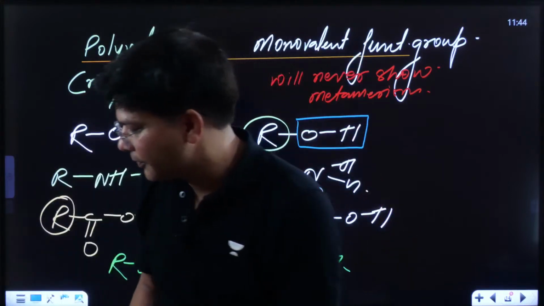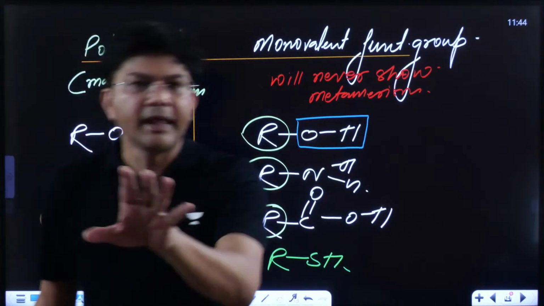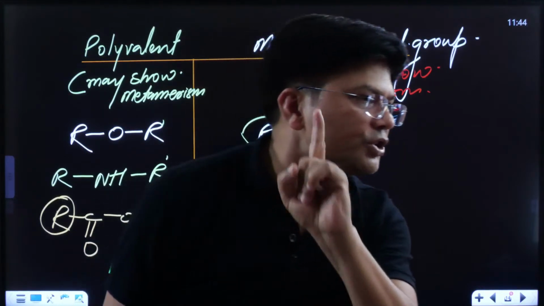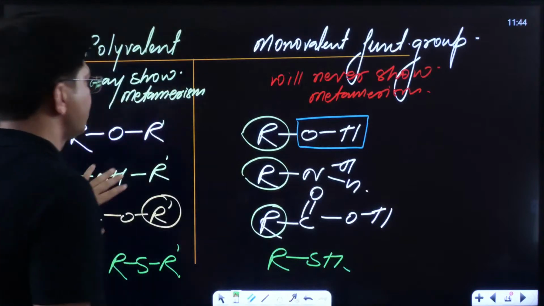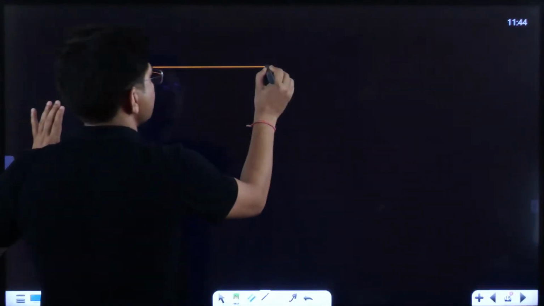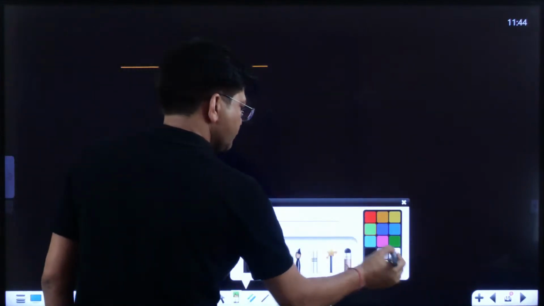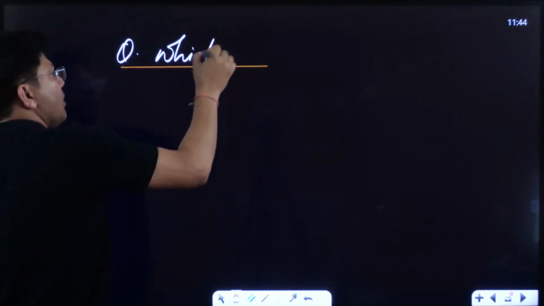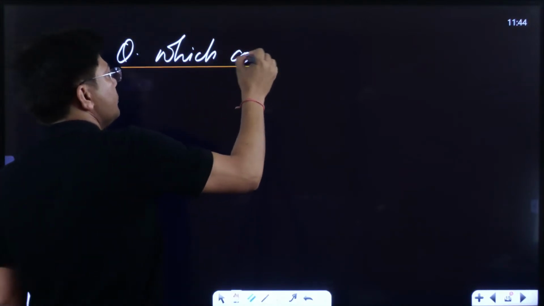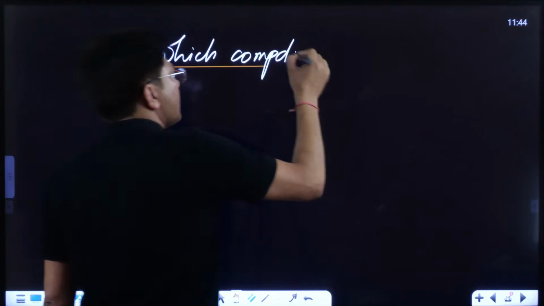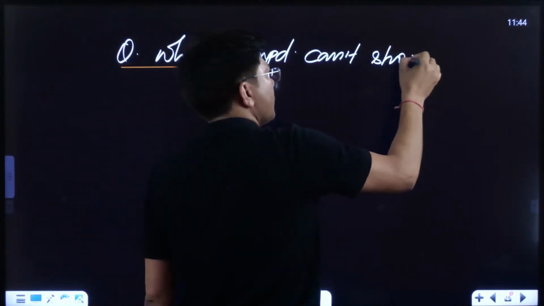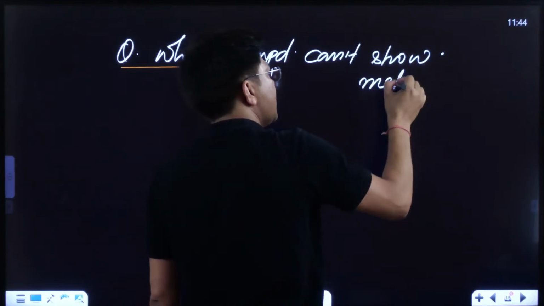Kids, do let me know. Let's have some fun. I'm going to give you one question. Are you ready? On the basis of this, I'm going to frame one question. See to it, kids. Question is, which compound can't show metamerism?